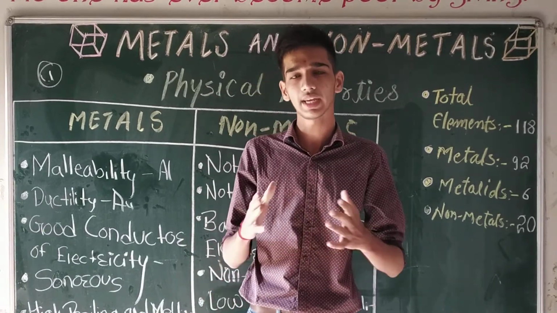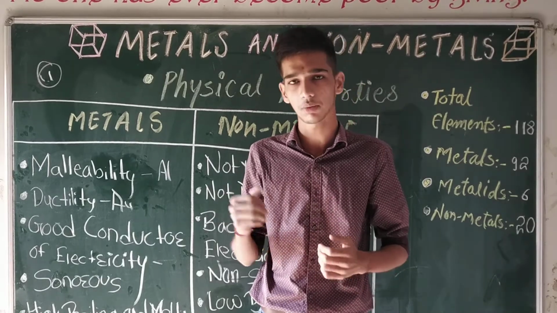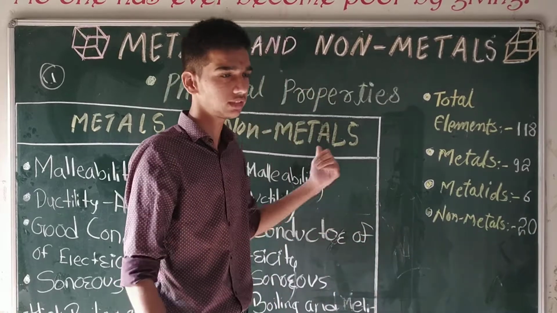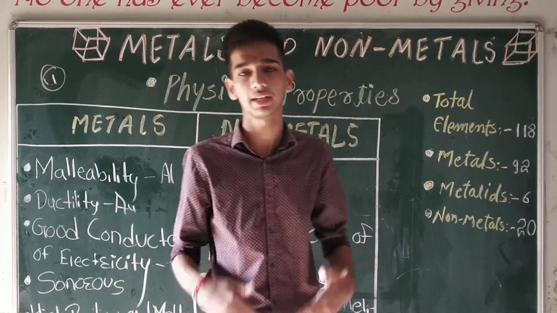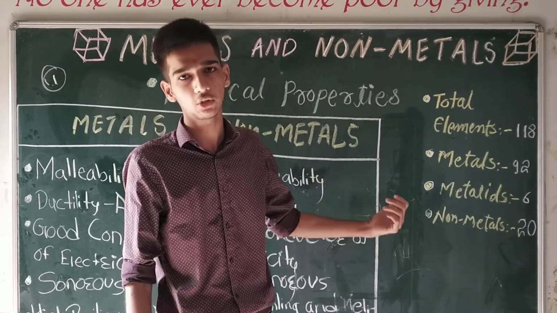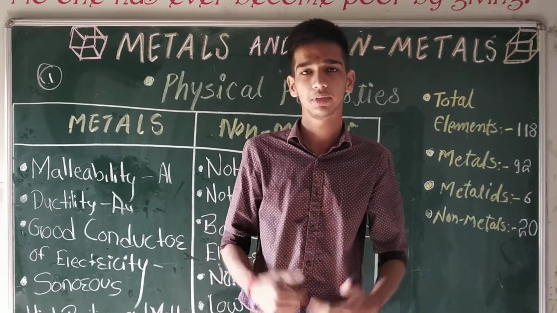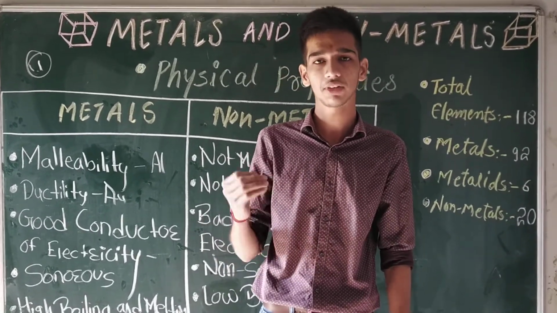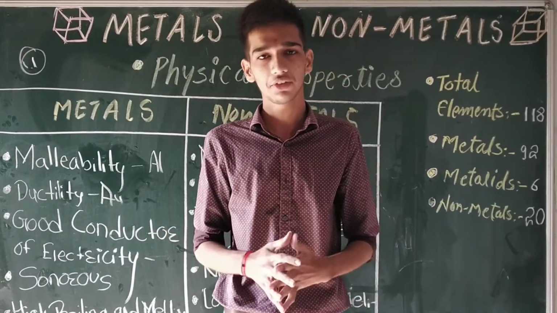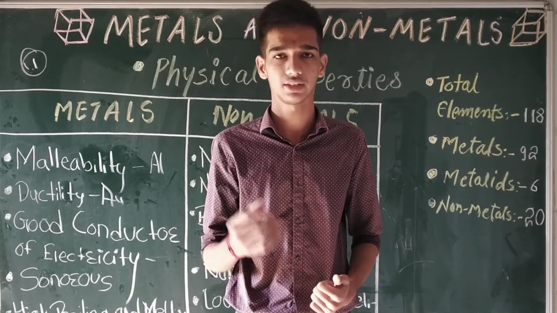For example, we will take sodium. The electronic configuration of sodium is 2, 8, 1 and the atomic number of sodium is 11. So here sodium loses one electron and it becomes stable and completes its octet rule. So we can say that sodium is an electropositive element. The most abundant metal in our earth crust is aluminium and the second most abundant metal is iron. Usually we use metals everywhere in our life, such as in utensils, electrical wires, buses, trucks and so on.